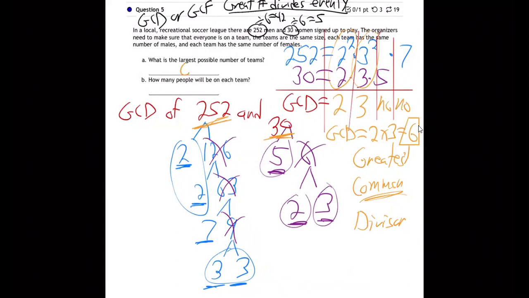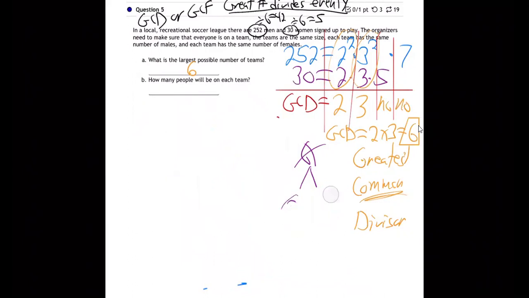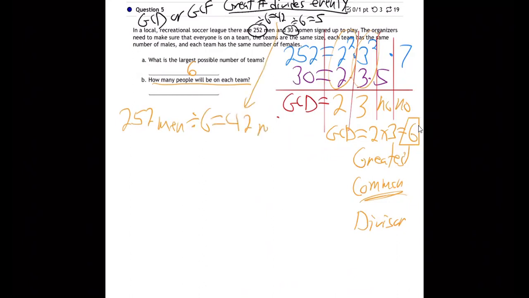So 6, let me write a 6 here. 6 is the largest possible number of teams they can make. And if they do make 6 teams, the question they're asking us then is how many people will be on each team? Well, if you take the 252 men and you divide them evenly into 6 teams, remember you get 42. We actually have it right there. 42 men.